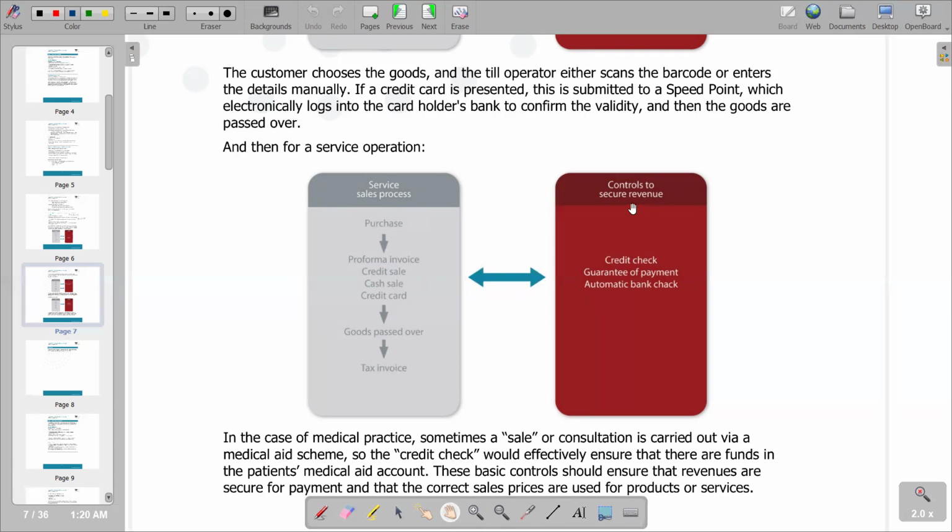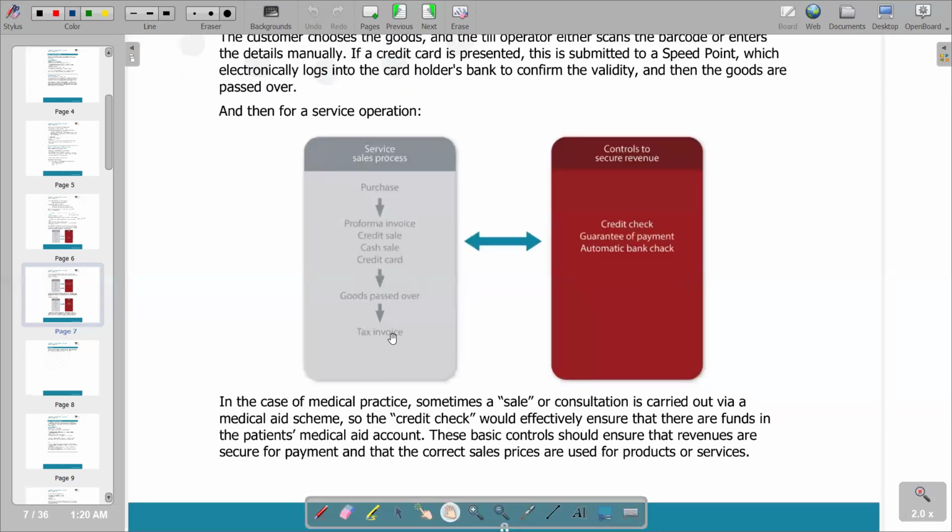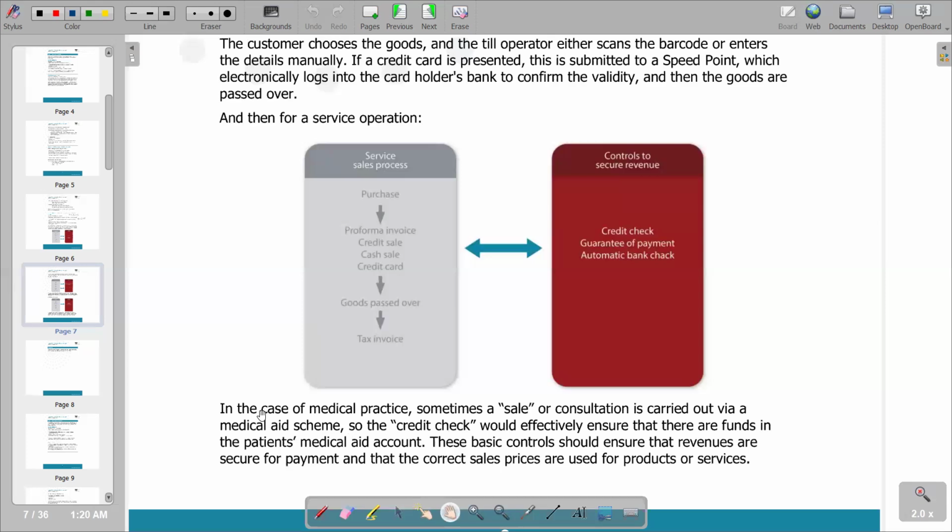Then on the internal control section, we have the credit check again, and then a guarantee of payment, and then automatic bank check coming in as internal control procedures. And then I believe that we've got an explanation again of what we have on the diagram, whereby in the case of medical practice, sometimes a sale or consultation is carried out via a medical aid scheme.